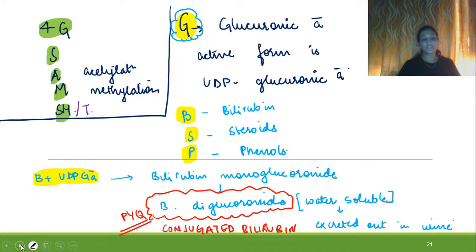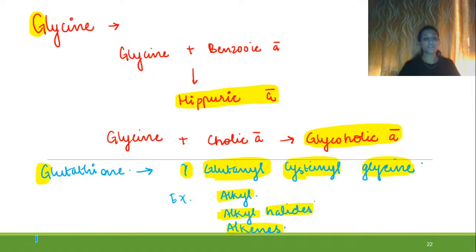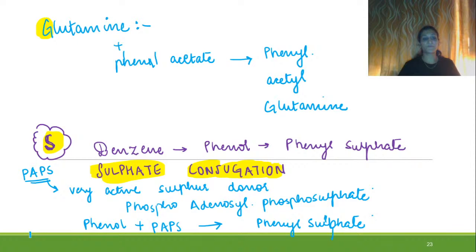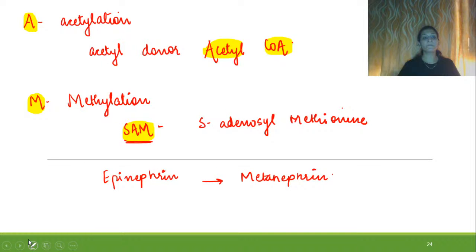The second G is for glycine. The third G is for glutathione. The fourth G is for glutamine. S is for sulfate conjugation, and the sulfate donor is PAPS, that is phosphoadenosine phosphosulfate. Then acetylation occurs, and the acetyl donor is acetyl-CoA.